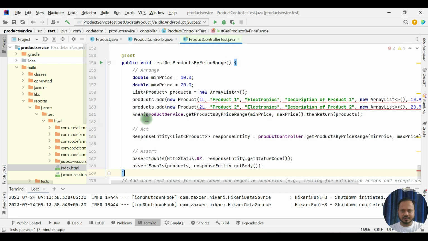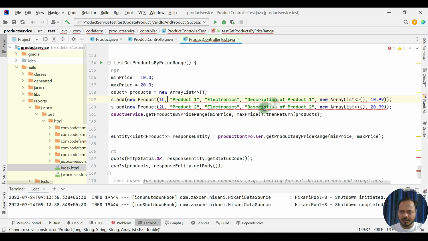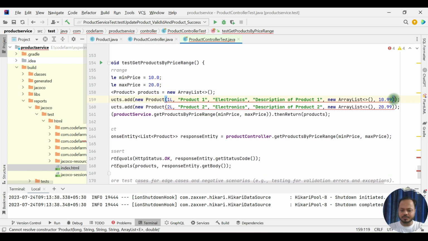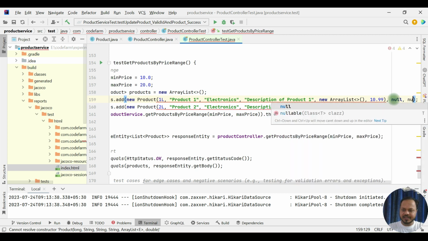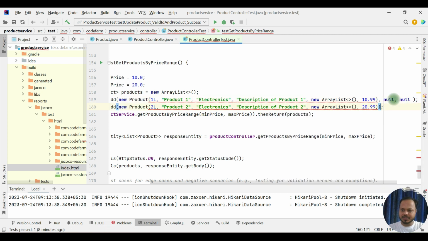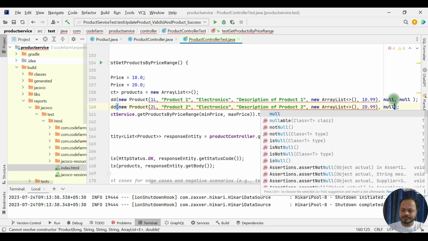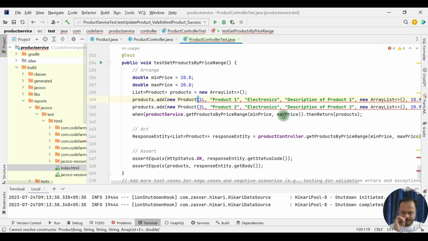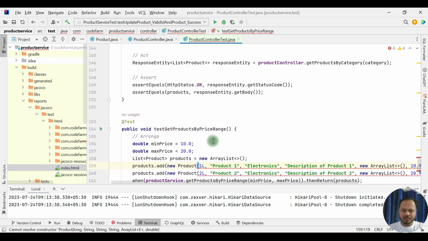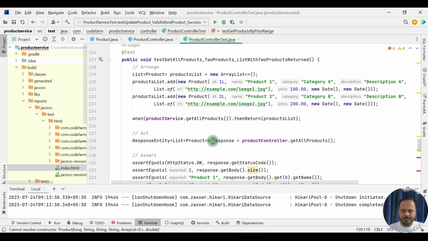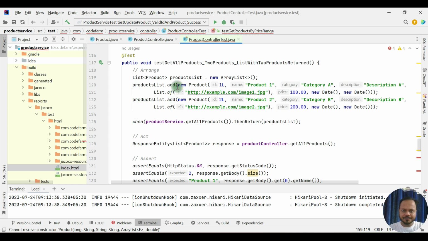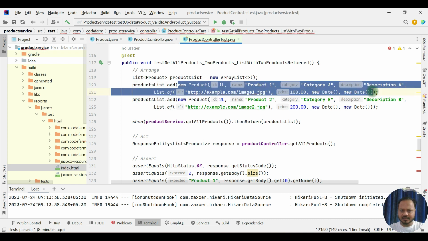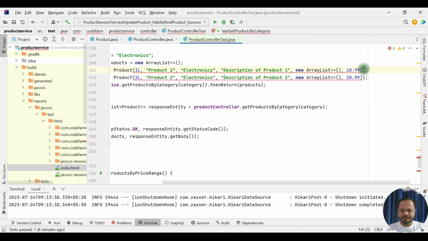And again it has this problem. It has long and double, and the date is there. Even if it is giving me those things, it is trying to add those products, so let me copy those products from the previous one just for simplicity.